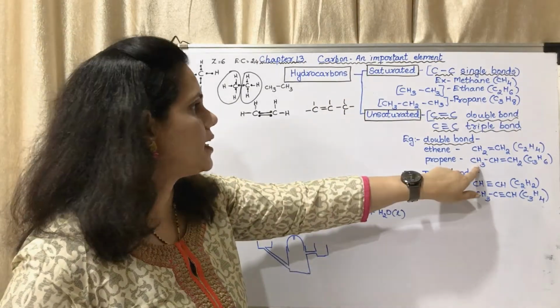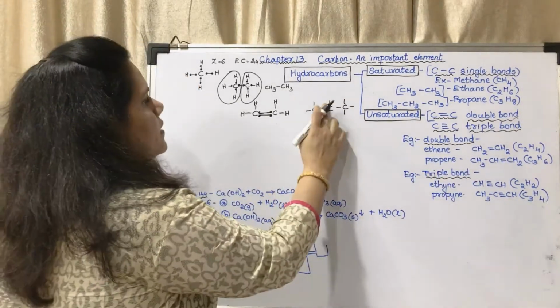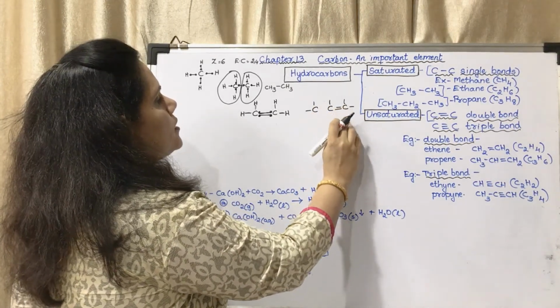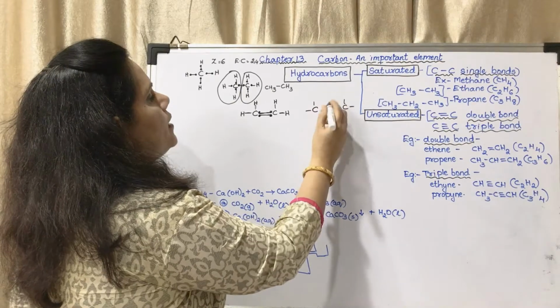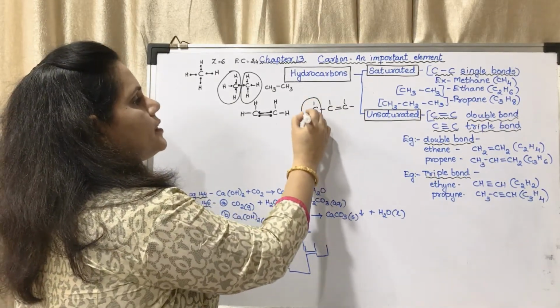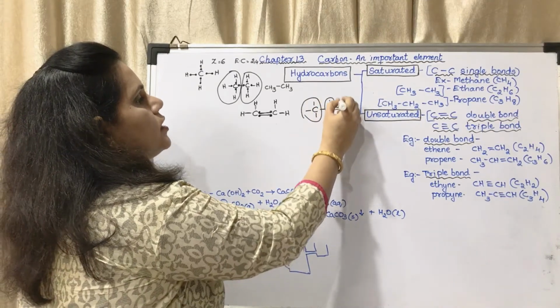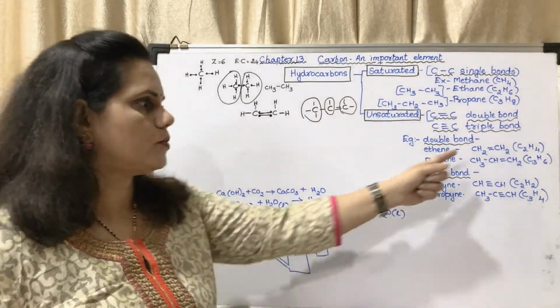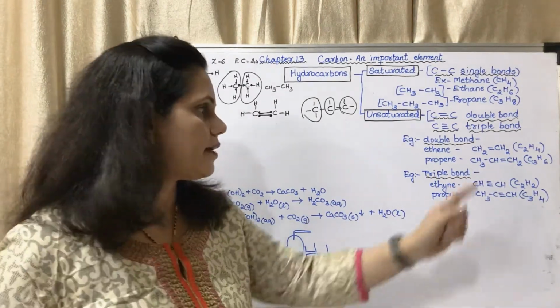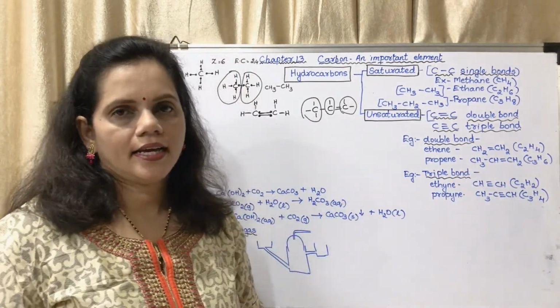You may see CH3. I have written the other way around here. The double bond is here. If the double bond is here, this will be CH3 CH double bond CH2. CH3 CH double bond CH2, and the molecular formula is C3H6.